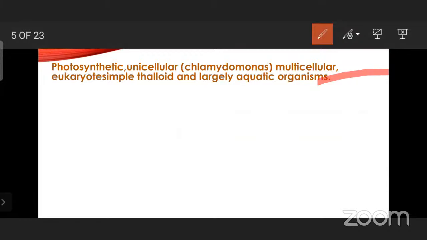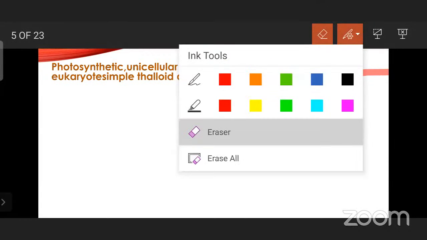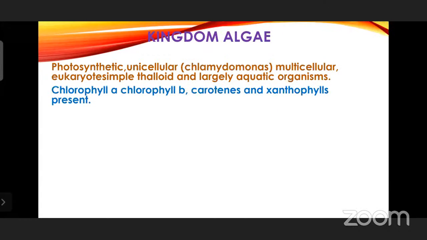Next, chlorophyll A, chlorophyll B, carotenes and xanthophylls are present. In the previous class, I discussed the structure of the chlorophyll pigment. And I also spoke about the types of chlorophylls, chlorophyll A, B, C, D, E. We have carotenes, xanthophylls, all these are present. And chlorophyll A is present in all these plant kingdom members. And this chlorophyll A is going to trap the solar energy. And in second year, you are going to learn in detail about the importance of this chlorophyll A.